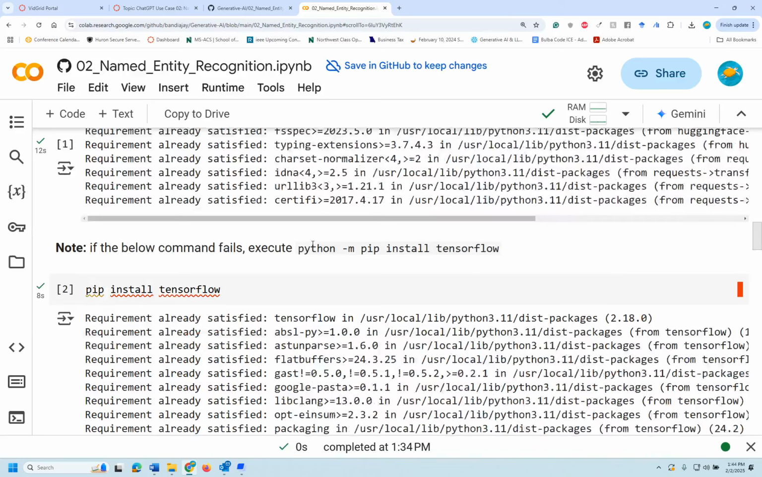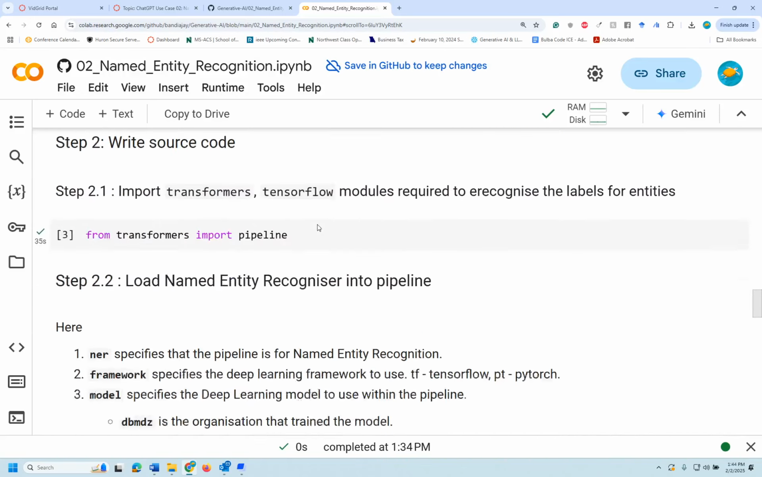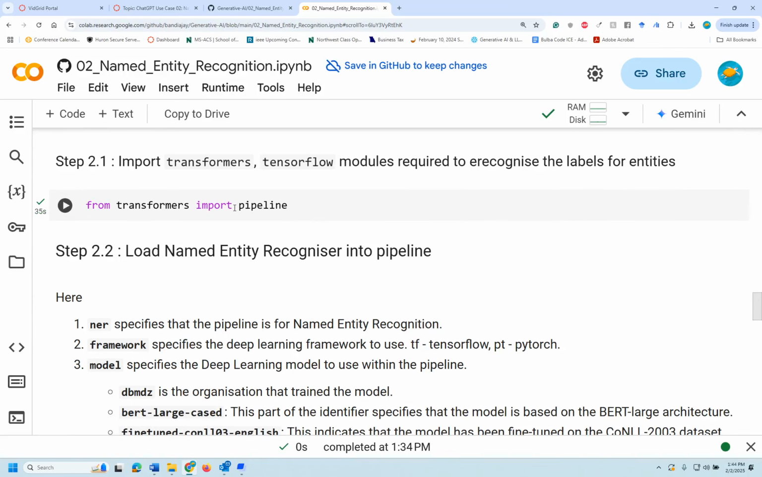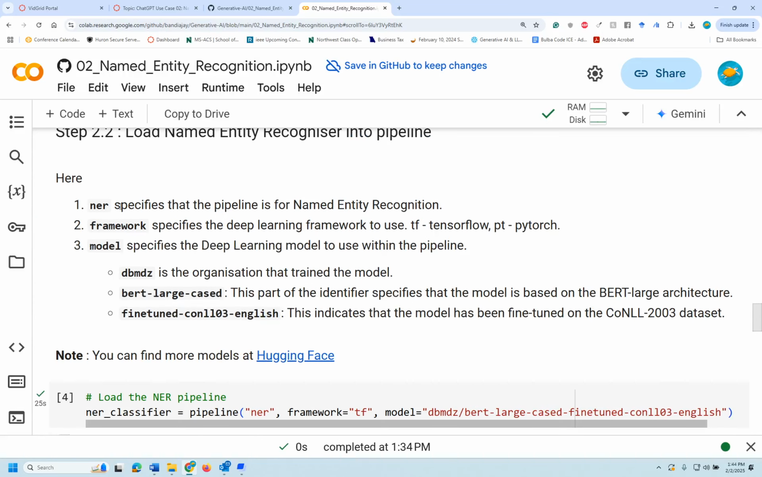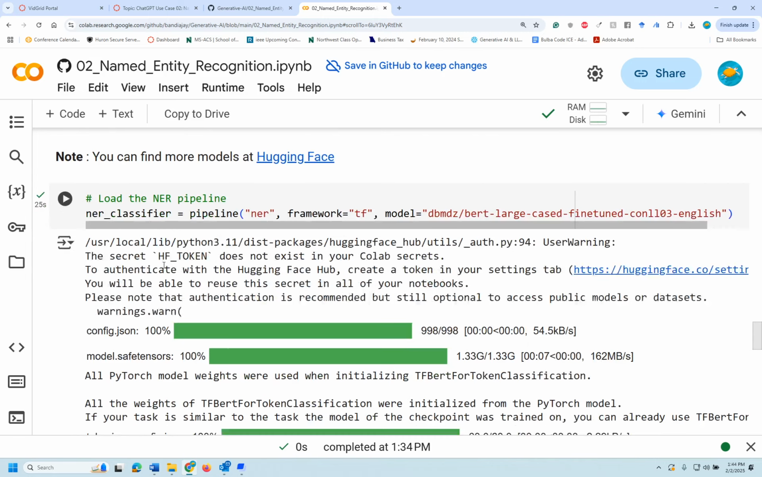So pip install transformers, pip install TensorFlow. Those are the famous commands, and we are importing the pipeline from transformers. And this is the named entity recognition, NER, pipeline. We are using some of these libraries here. I'm going to show you. We are using this model. Let me scroll up a little bit.